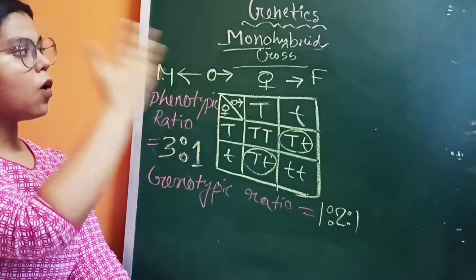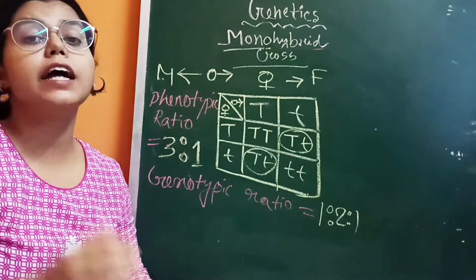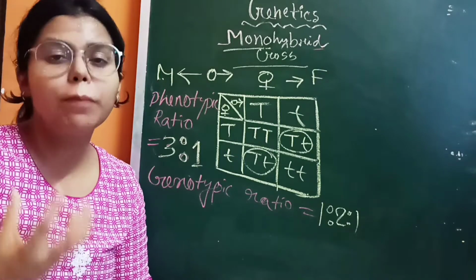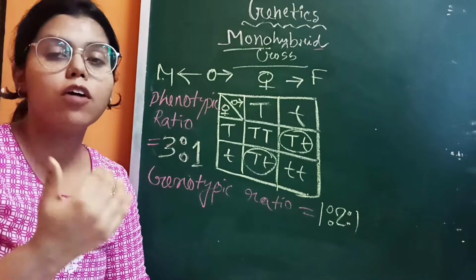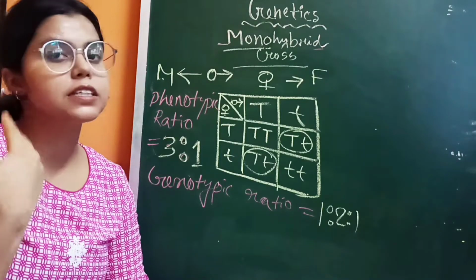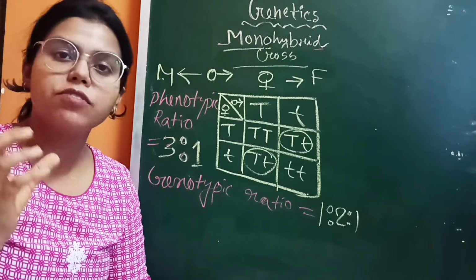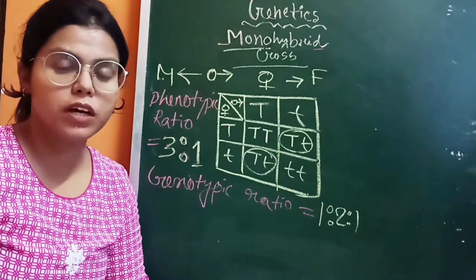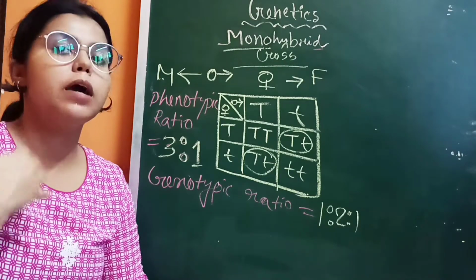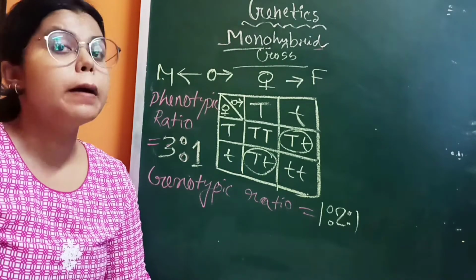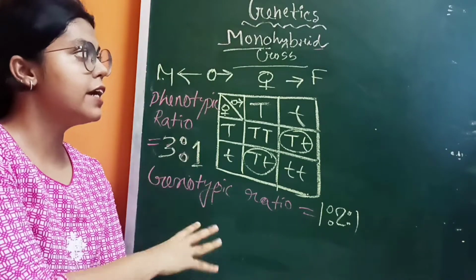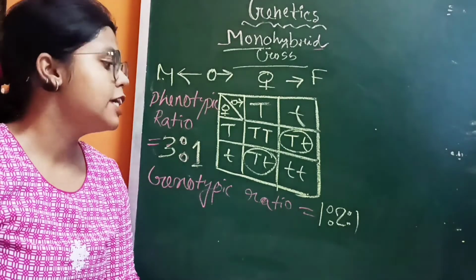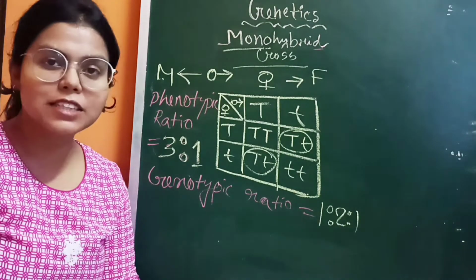So this is all about the monohybrid cross, and he concluded the cross with a particular law, which is the law of segregation. I will make a particular video about laws, about the law of segregation and independent assortment. But now you should understand the particular experiment and then the laws, okay. So this is all about today's class.